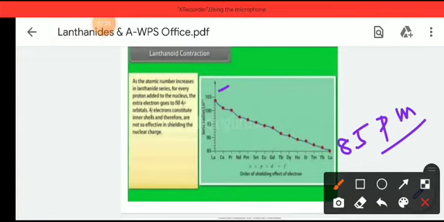In the case of lutetium it should increase, but instead, practically, we get a decreased value for lutetium, and this is called the lanthanide contraction. This occurs due to the poor shielding of f orbitals.